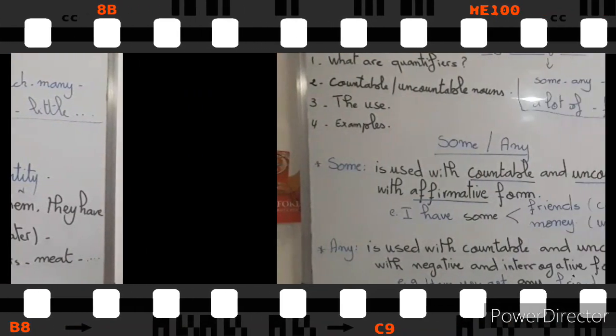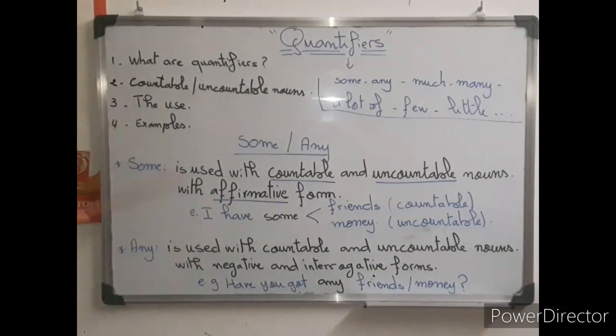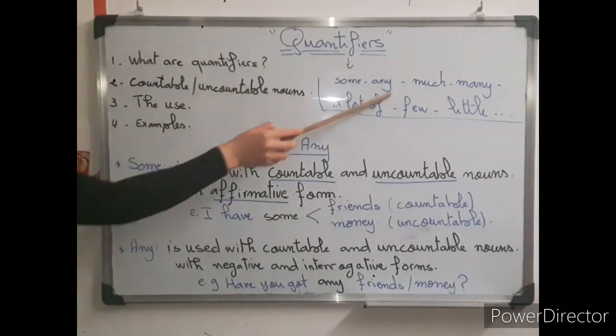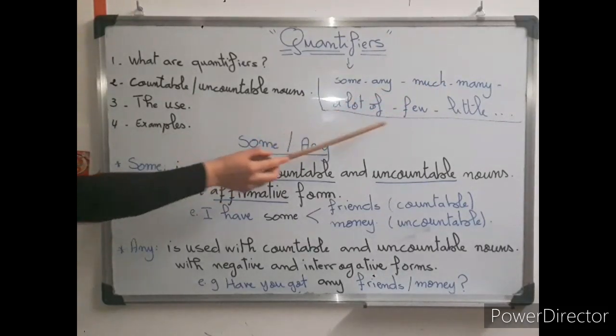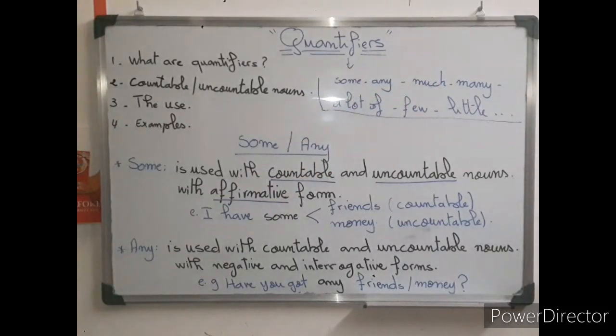Okay? Nice. So here we're going to deal with them in groups. Some and any, much and many, lots of, few and a little. So let's start. Some and any. The first thing that you have to pay attention to is two things: the noun, whether countable or uncountable, and the form of the sentence. When I say the form of the sentence, it's affirmative, negative, or interrogative.